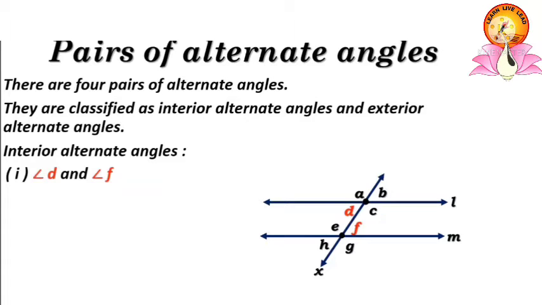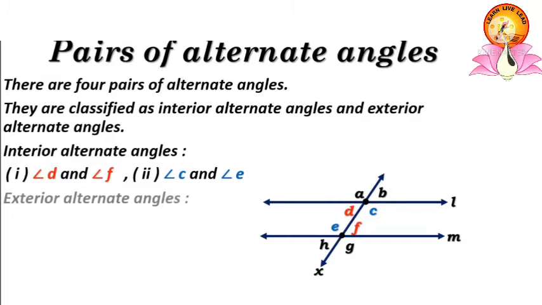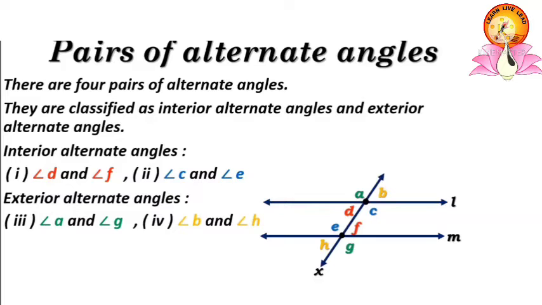Interior alternate angles, angle D and angle F, are inside the two lines. Angle C and angle E is another pair of interior alternate angles. The next are exterior alternate angles. Angle A and angle G is a pair of exterior alternate angles. Angle B and angle H is another pair of exterior alternate angles.